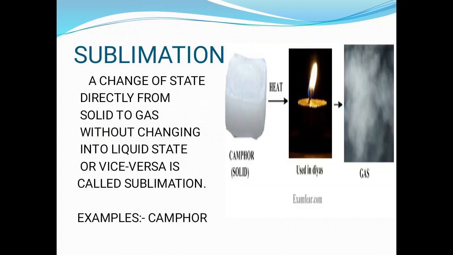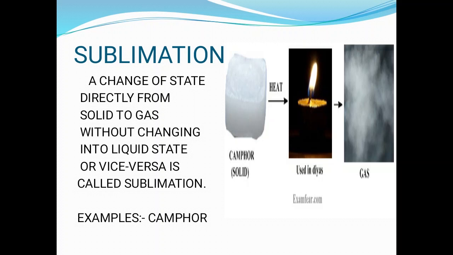So now we have seen solid to liquid conversion and liquid to gas conversion. But in some cases, a direct conversion from solid to gas will happen without attaining the liquid state. One example of such is camphor, which we can see in our daily household while doing puja. In the case of camphor or ammonium chloride, when we supply the heat energy, it will be directly converted into the gaseous form without attaining the liquid form.